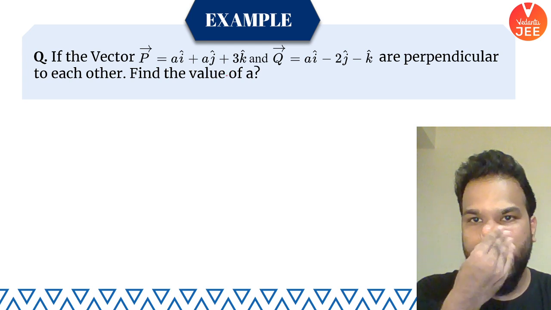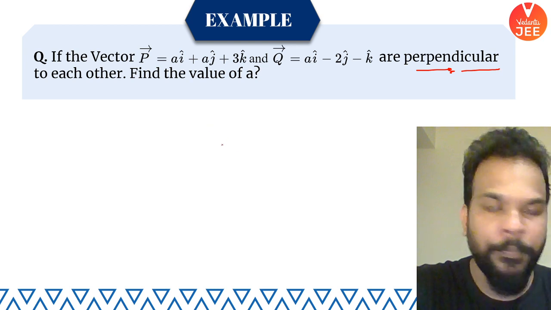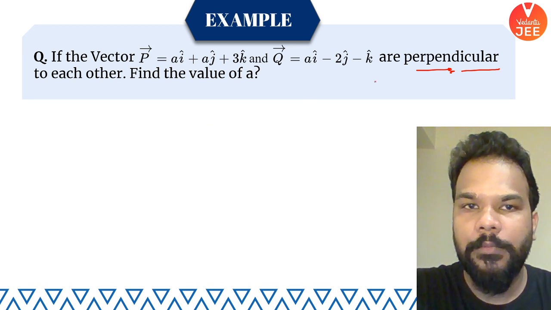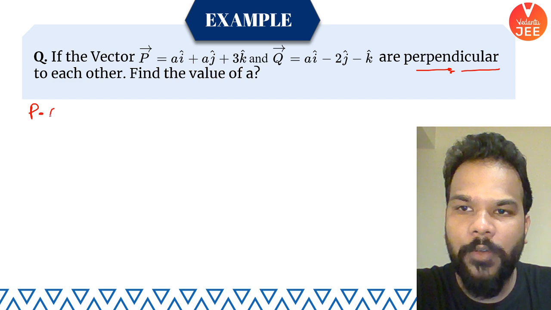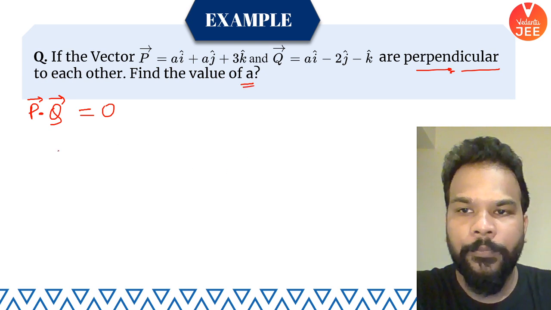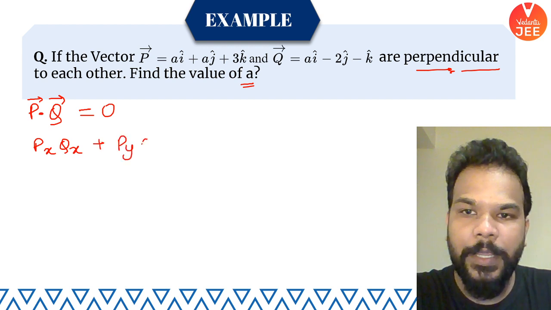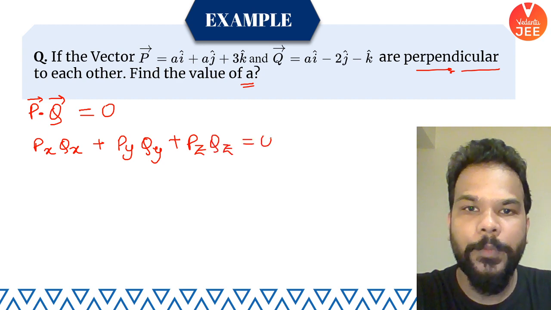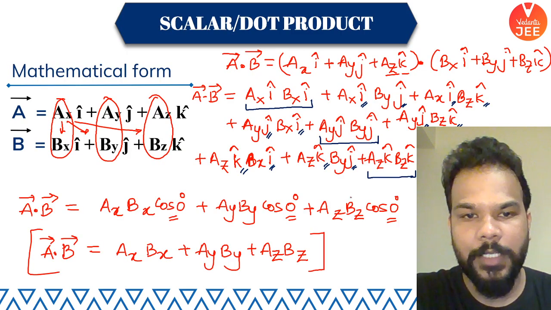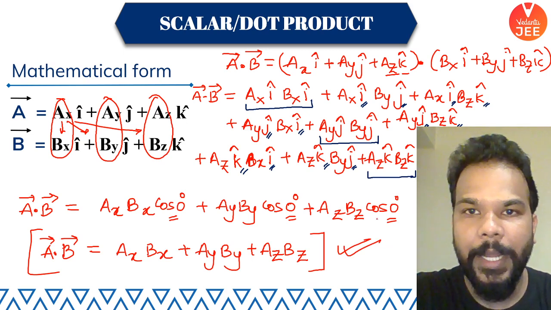So you see here, vectors P and Q are perpendicular. With the help of an example, let me show it to you all. These two perpendicular vectors will definitely have the value of P dot Q equal to 0, because they are perpendicular. So we have to find the value of A. Here Px Qx plus Py Qy plus Pz Qz should be equal to 0. This is what I am applying: x components, y components and z components being multiplied together.